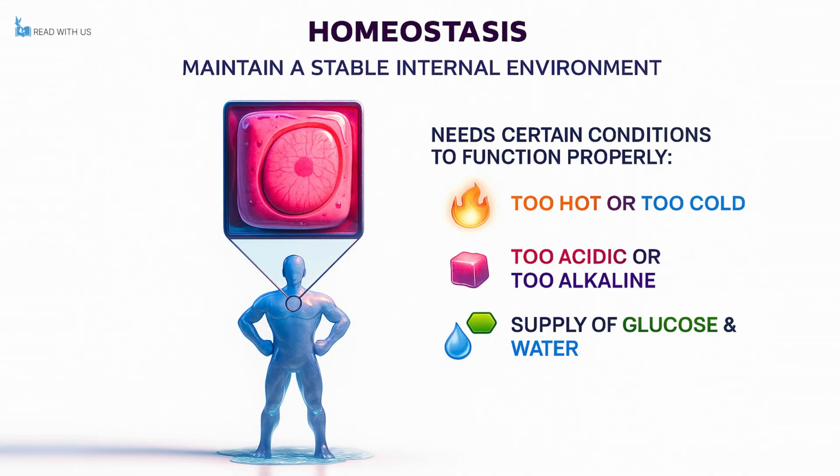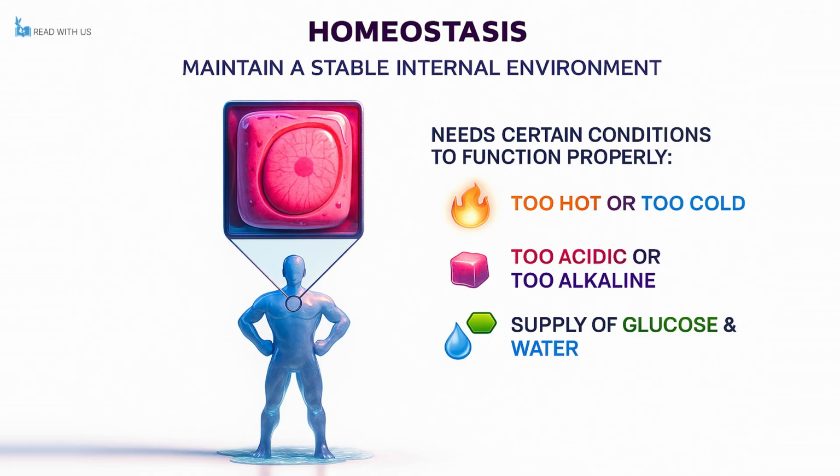In this video, we are going to explore the concept of homeostasis, which may initially appear complex, but is actually just the process through which the body maintains a stable internal environment even while facing constant changes. Imagine one of the billions of cells inside your body, each of which needs very specific conditions to work efficiently. These cells cannot be too hot or too cold, too acidic or too alkaline, and they must always have access to important resources like water and glucose in the right amounts.